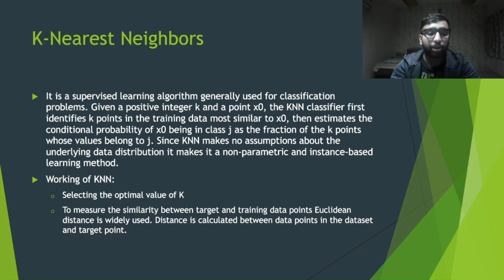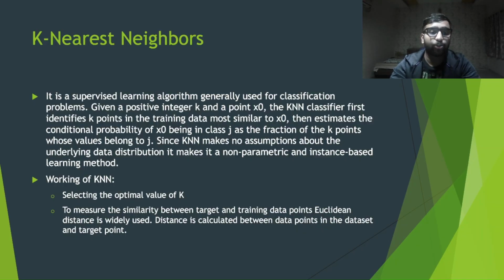We select the optimal value of k, which can be found using the cross validation method, or we generally take an odd value for k. To measure the similarity between training data points and the target, Euclidean distance is widely used. Distance is calculated between the data points in the dataset and the target point.